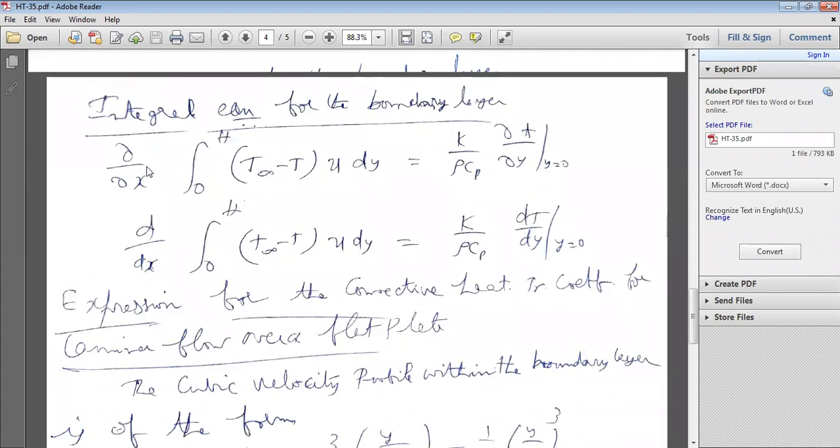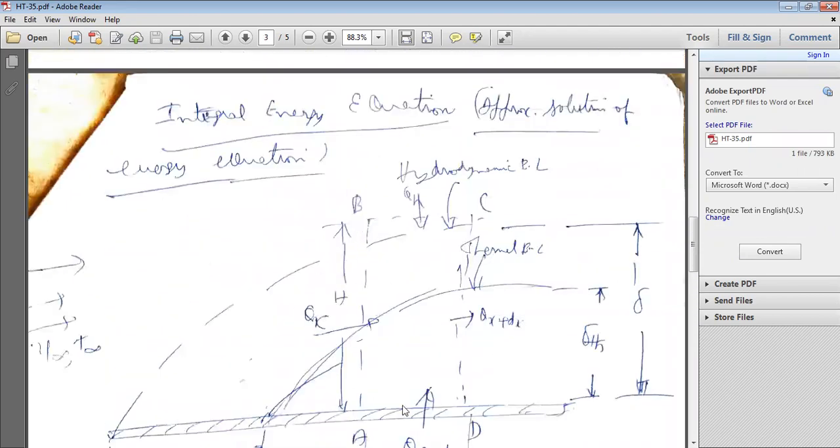Because this is a very small fluid element, we can replace the partial differential with the total differential, that is d by dx of integral 0 to h, (T free stream minus T) into u dy is equal to k by rho Cp dT by dy at y equal to 0. Here we are taking a height of h, so the thickness varies from 0 to h.